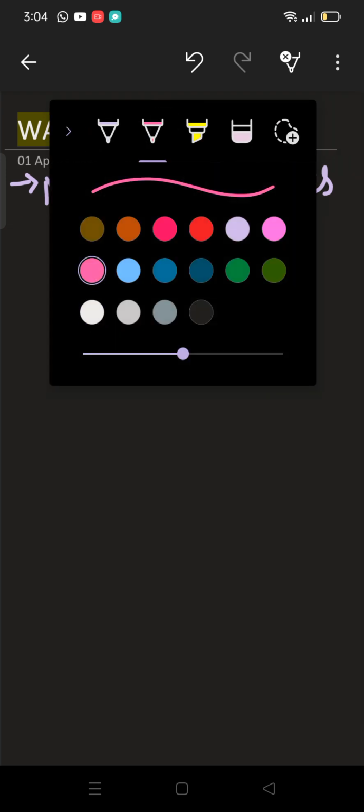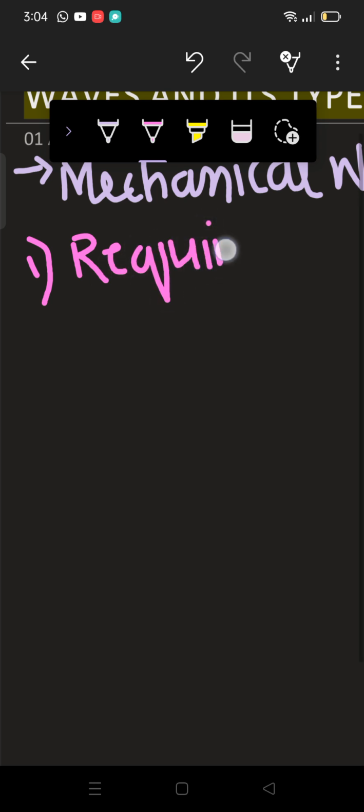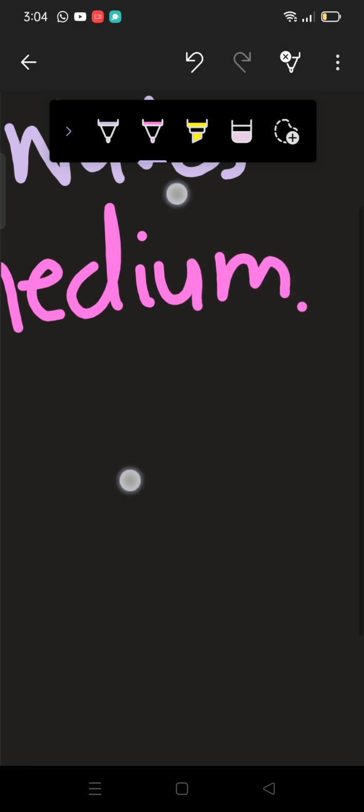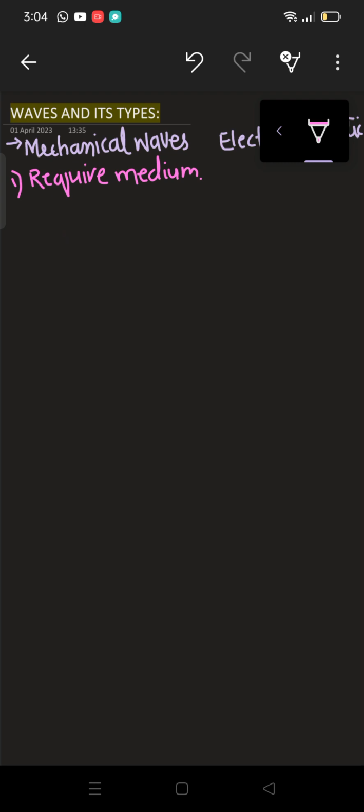As I told you previously as well, mechanical waves are those waves which always require a medium to propagate. Alright, if a medium would not be there, they cannot travel. That is a simple thing. So the first one is what? They always require a medium to propagate. I'm writing here only: require medium. As I'm telling you verbally, if a medium would not be there, then mechanical waves cannot travel. If a medium would be there, then mechanical waves can travel.